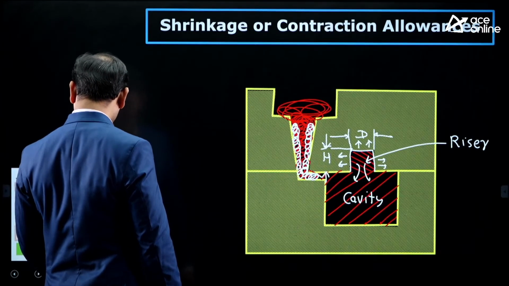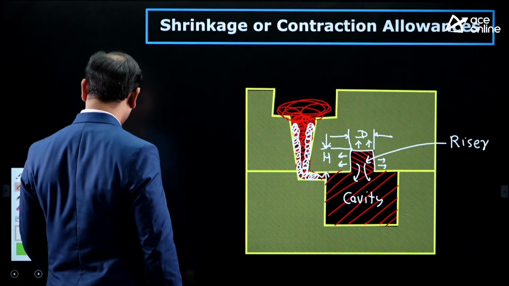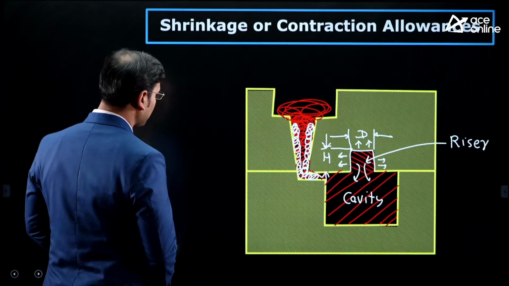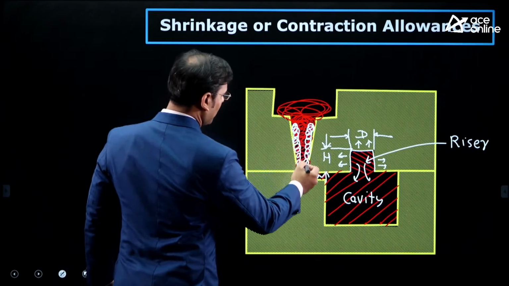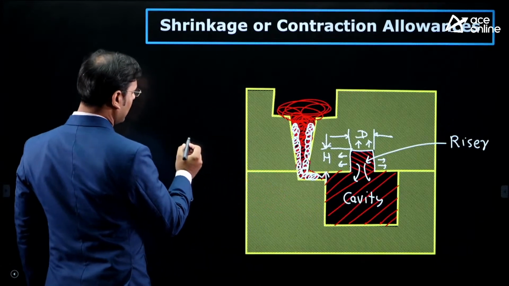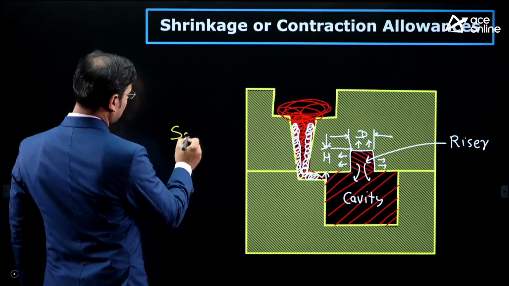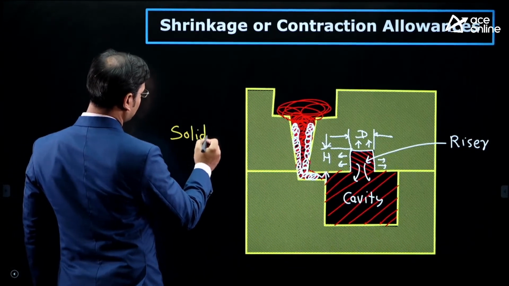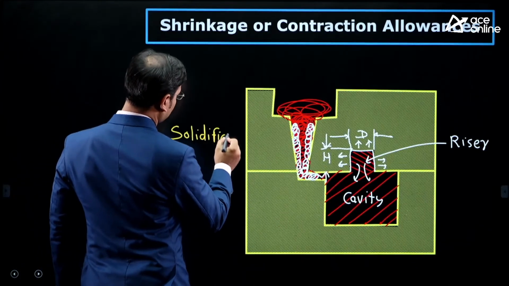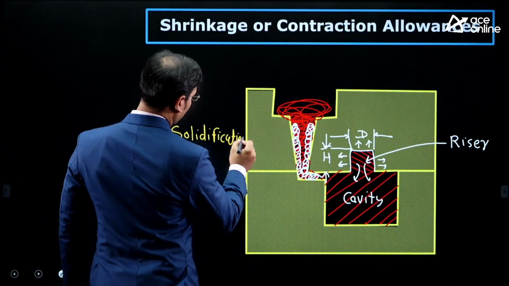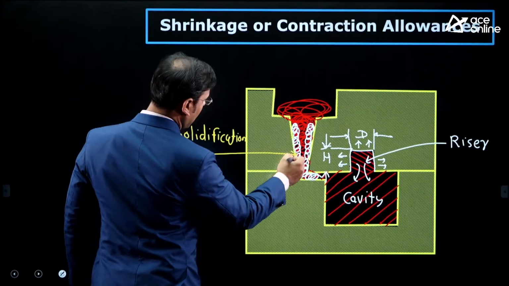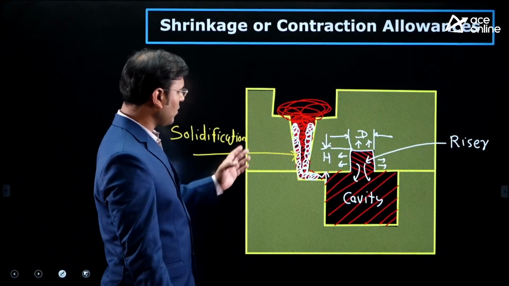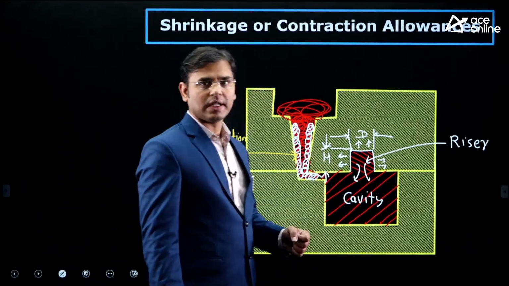And if the solidification of molten metal is there, then you tell me, how can the remaining molten metal enter into the cavity? It is not possible. Here the solidification has happened, so the remaining molten metal can't enter into the cavity.